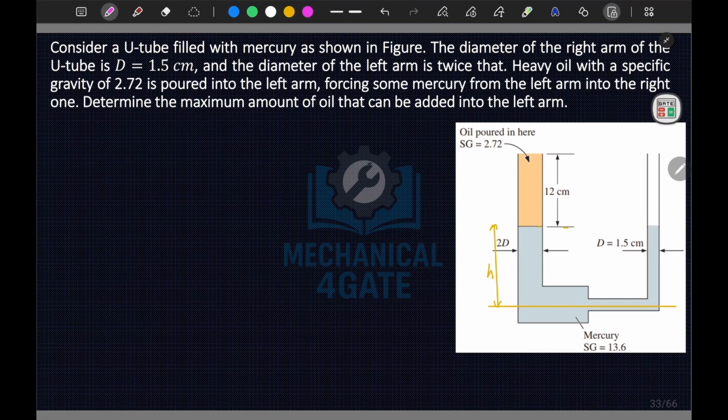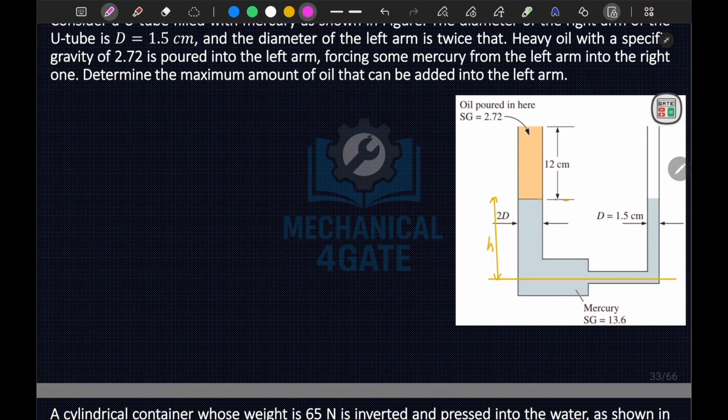Now let's say that this level falls by x centimeters, then this level will rise by y. To calculate the relation, we can say that the volume displaced in the left is equal to the volume displaced in the right.